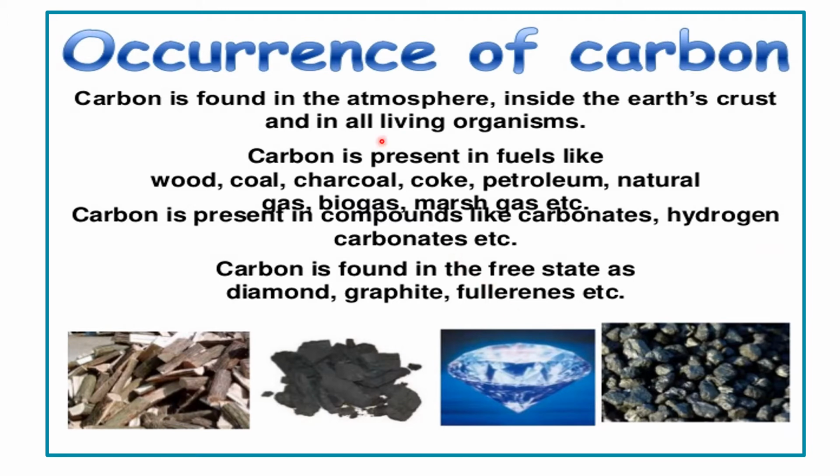The next is about the occurrence of carbon, that is, where can we find the element carbon. It is found in the atmosphere, in the Earth's crust and in all living organisms. Carbon can be found in the atmosphere in the form of carbon dioxide. Carbon is present in fuels like wood, coal, charcoal, coke, petroleum, natural gas, biogas, marsh gas, etc. Carbon is present in compounds like carbonates, hydrogen carbonates, etc.